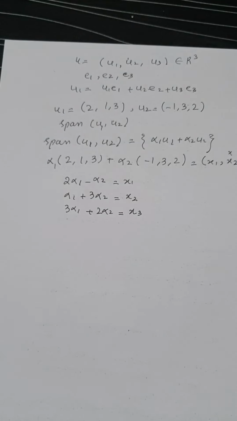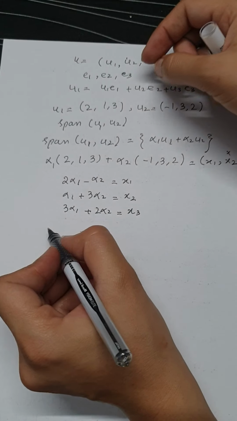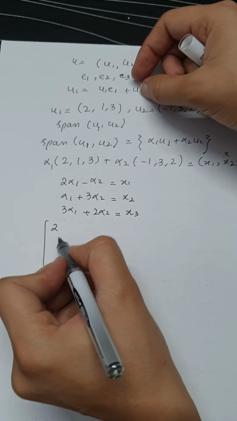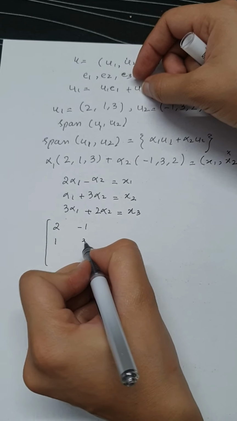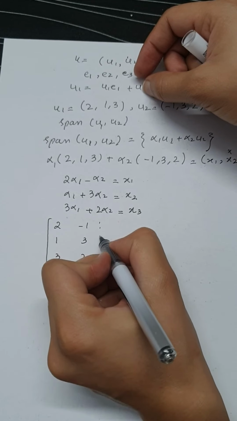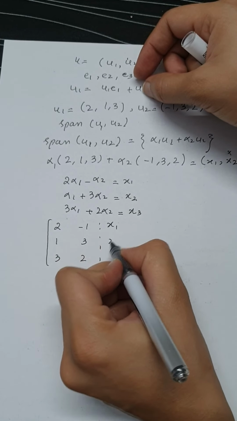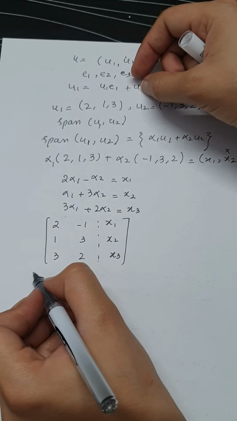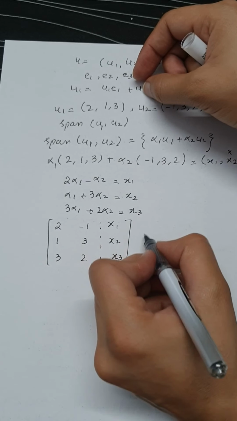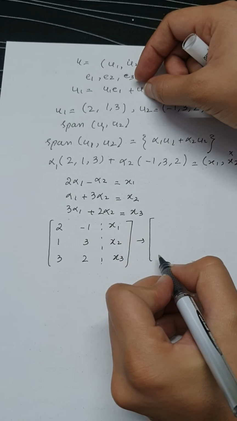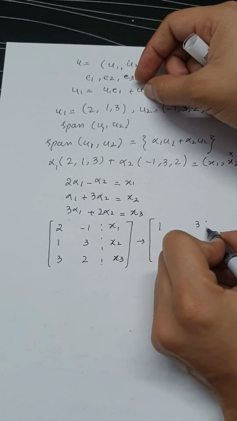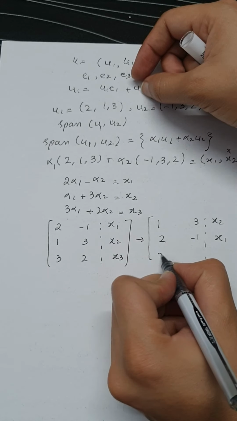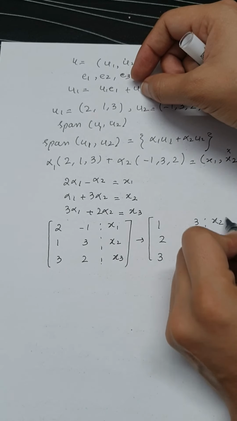The next step is to apply Gauss elimination to solve this system of linear equations. So I will have 2, -1, 1, 3, 3, 2, while on the right hand side I will have x1, x2 and x3. The operation is very simple. Let's just swap these two rows, r2 with r1. You will get 1, 3, x2, 2, -1, x1, and then 3, 2, x3.